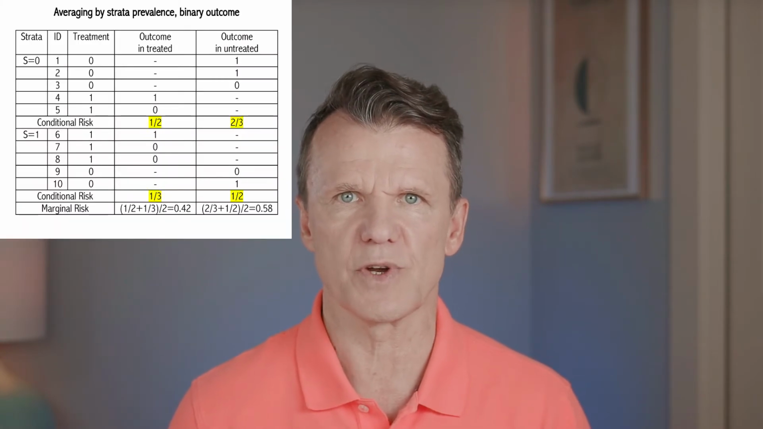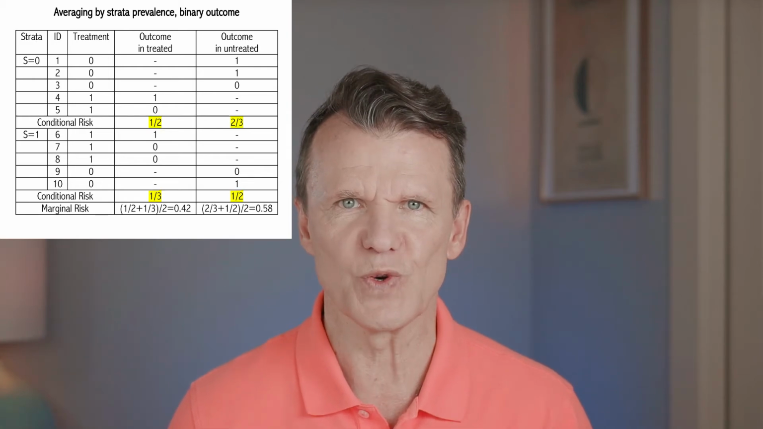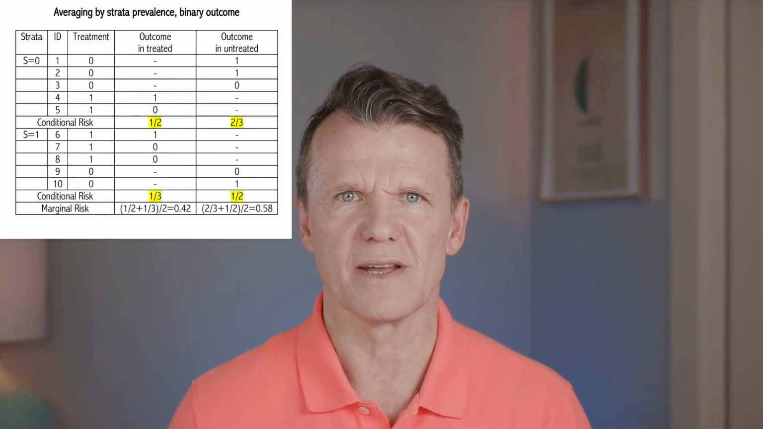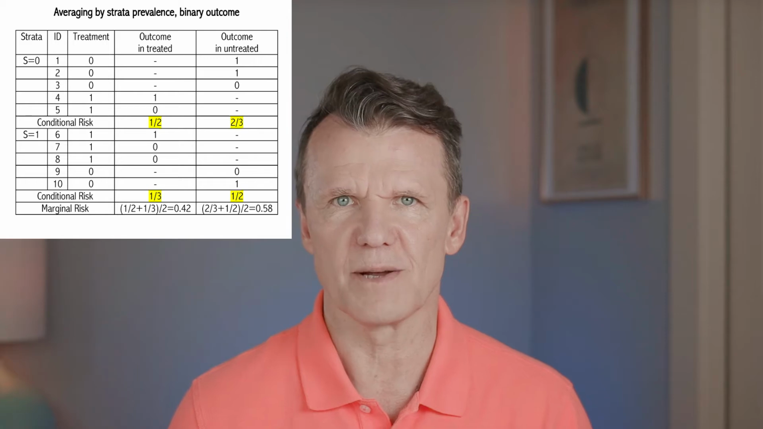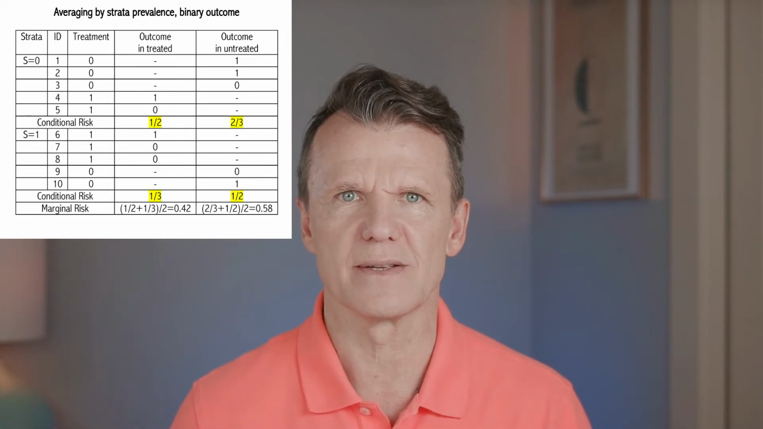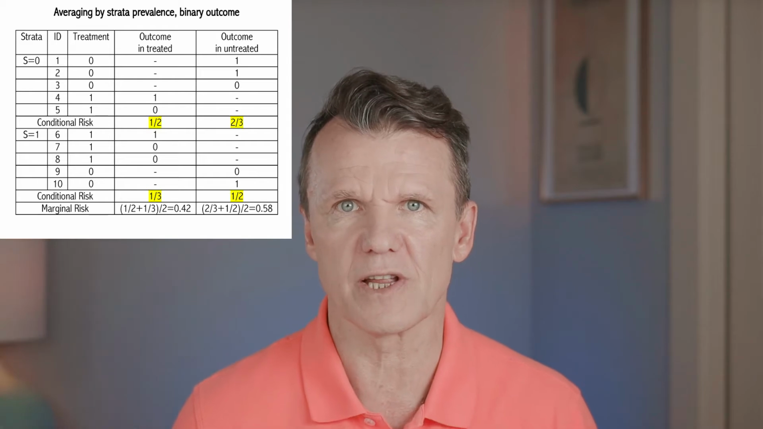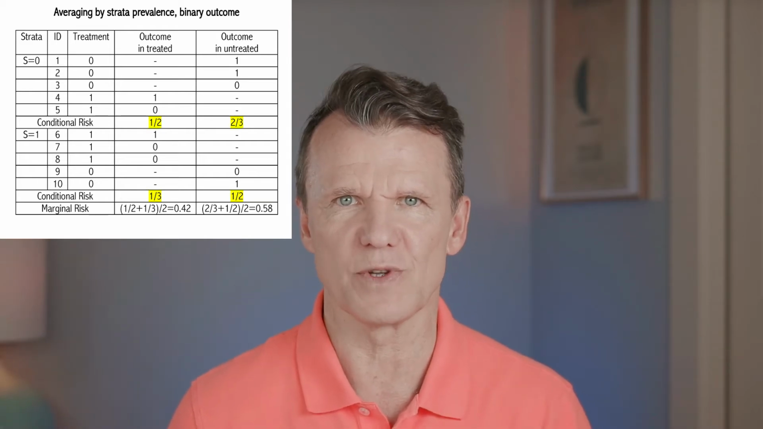Suppose these 10 observations is the entire study population. There are two alternative treatments, and the outcome is binary. For simplicity, we code it as 0 or 1. The observations are grouped in two strata, S0 and S1. And this table is a reminder that outcomes of alternative treatments are not available in the same units.